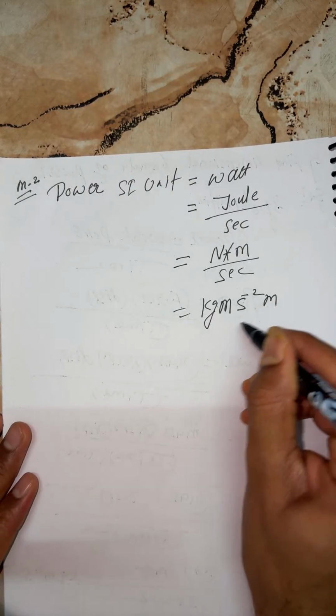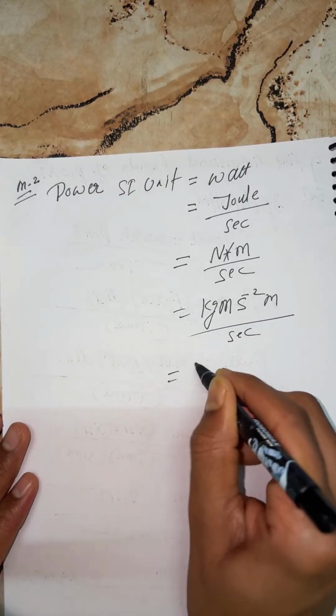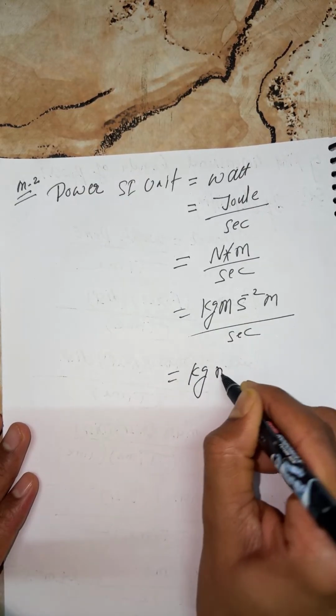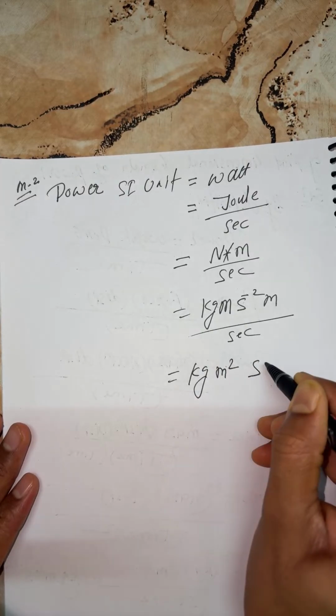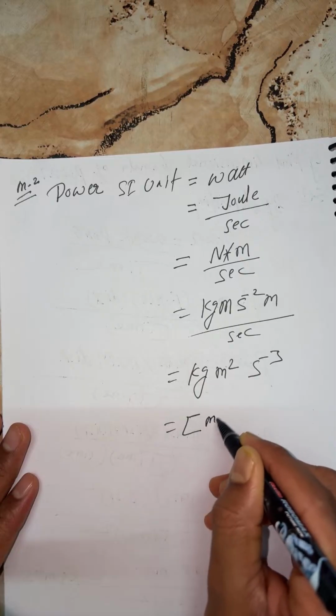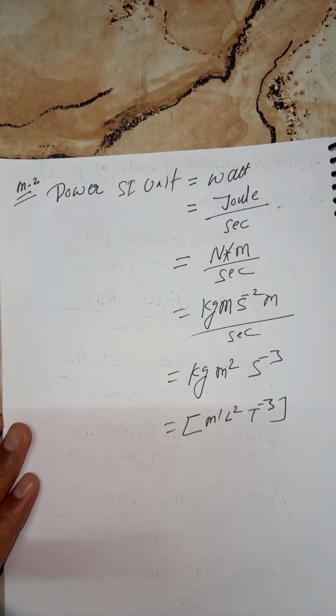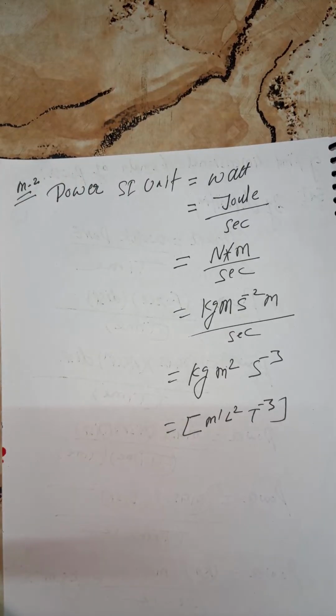So kilogram meter square s to the power minus 3. So finally you can write M1 L2 T minus 3.